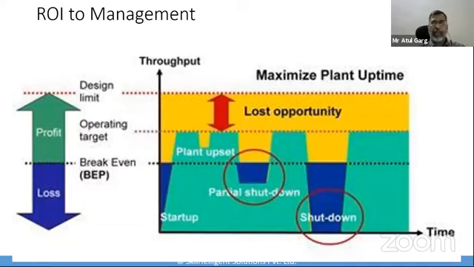Now, we talked earlier about return on investment also, so I'll expand on it a bit. If you remember, when we did the calculation and took the example, our performance, availability, and quality were 88, 87, 90, 97%, and the overall OE still came down to 74%, or 74.79%, right?